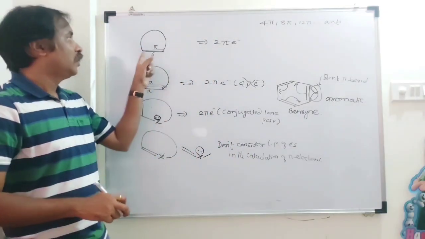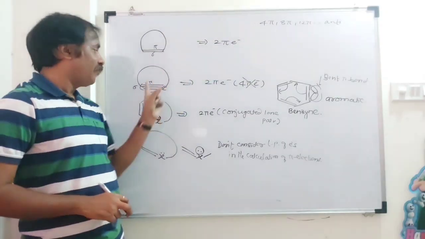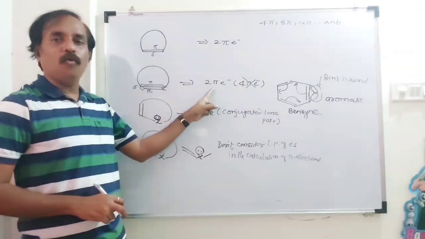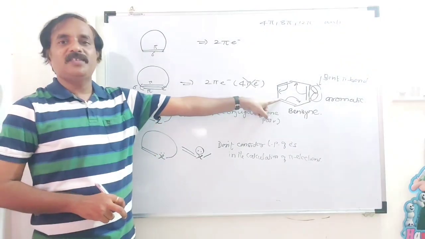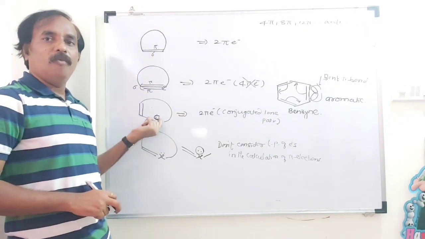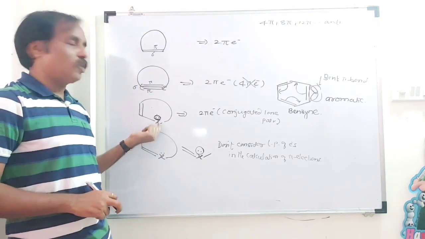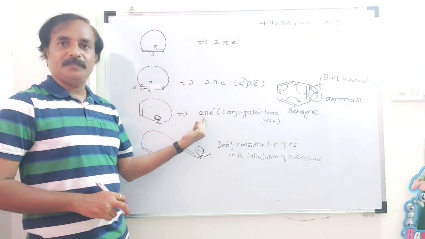If a carbon-carbon double bond is there, take 2 pi electrons. If a carbon-carbon triple bond, again take 2 pi electrons. Don't take 4 pi electrons. Example is benzene. Take a hetero element, and suppose the lone pair on this hetero element is in conjugation with a double bond, take 2 pi electrons.